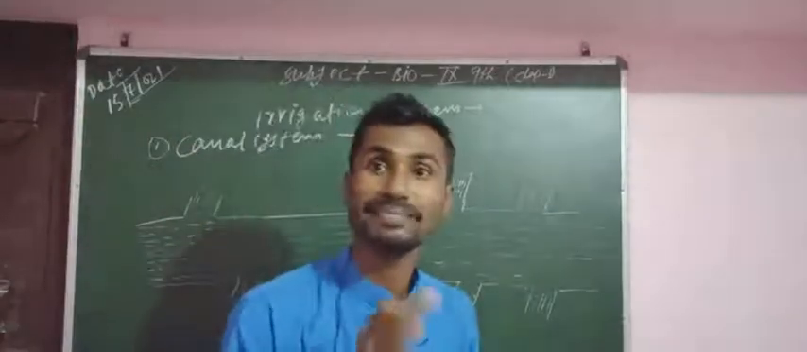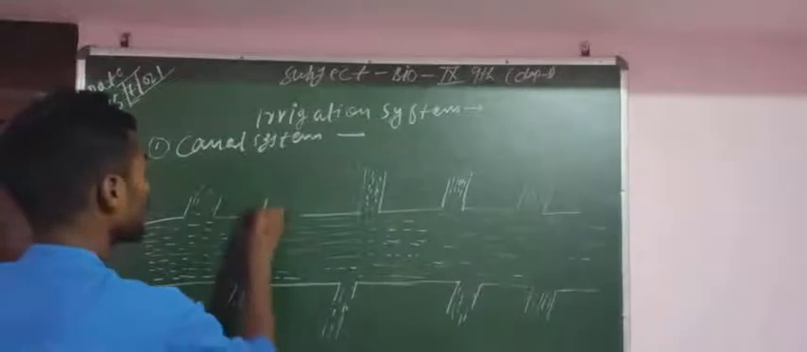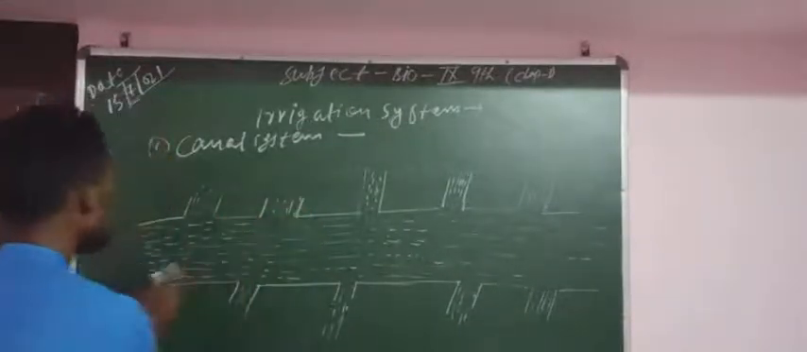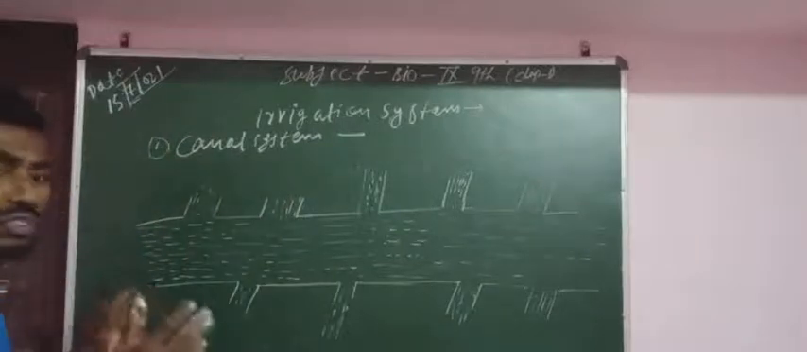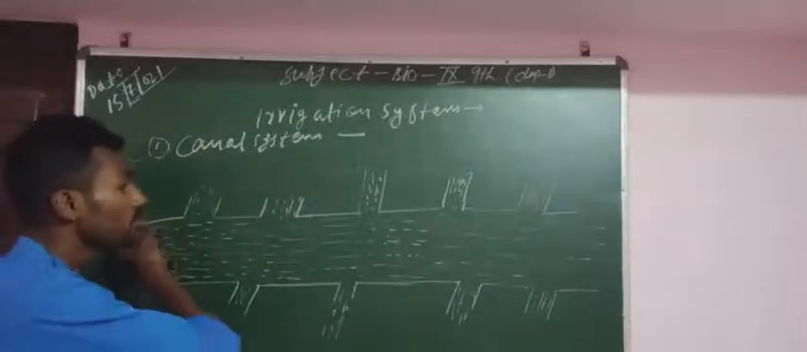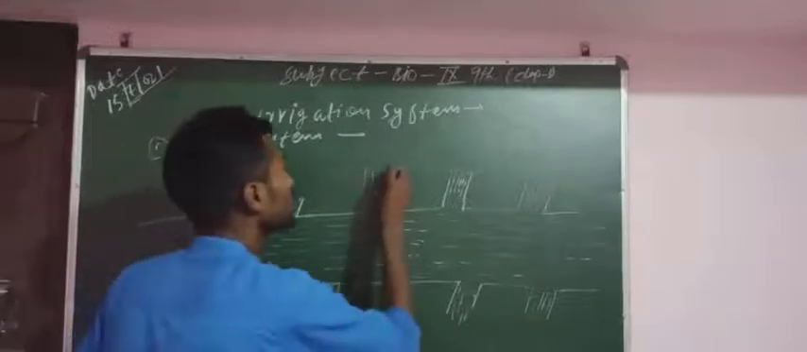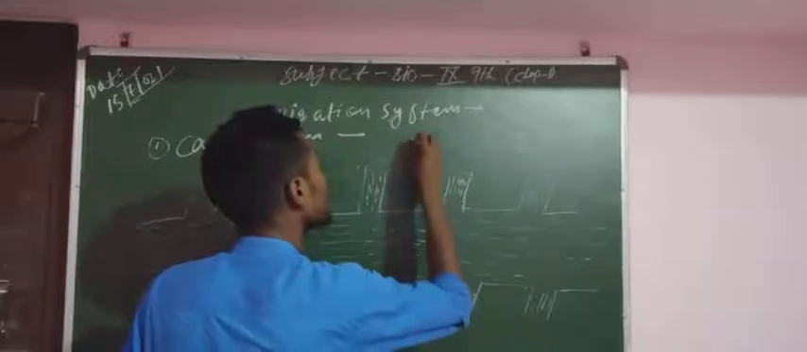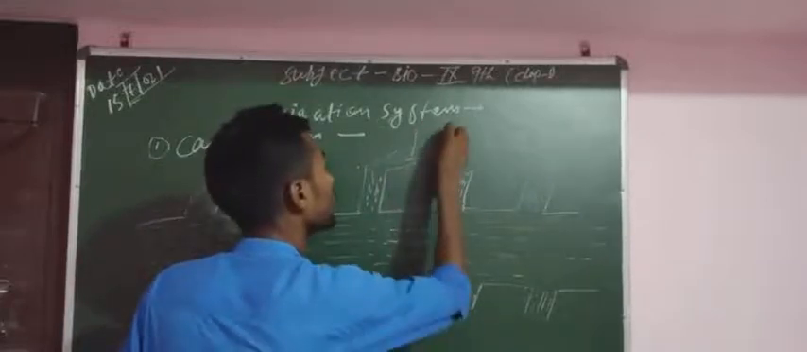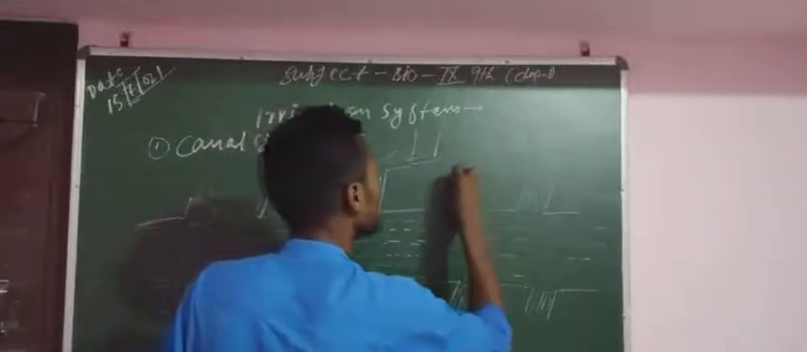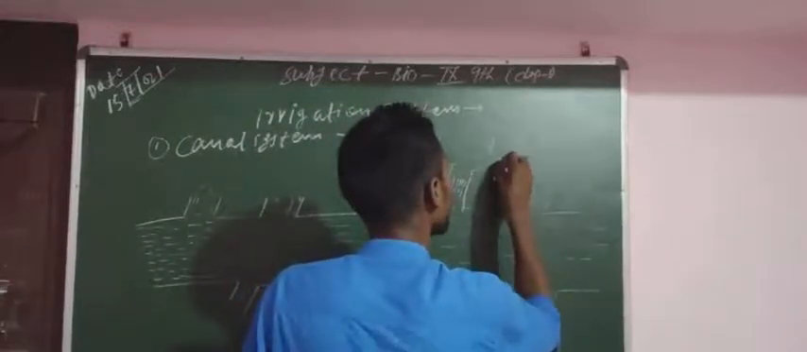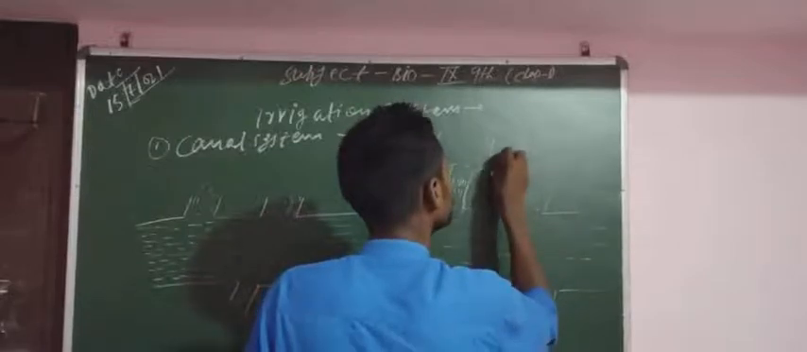Simply, this is the main canal, and a number of canals as branches are adjoined to this main canal. When the water is flowing through this main channel, these branches are connected to the fields. All the branch canals are connected to the field.